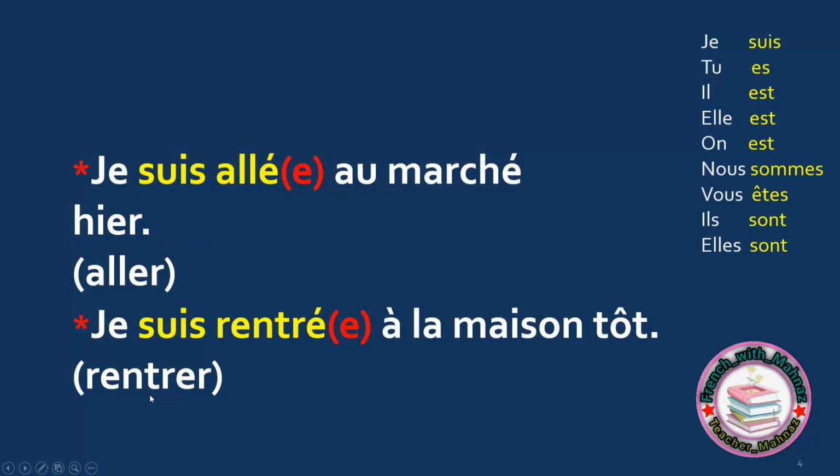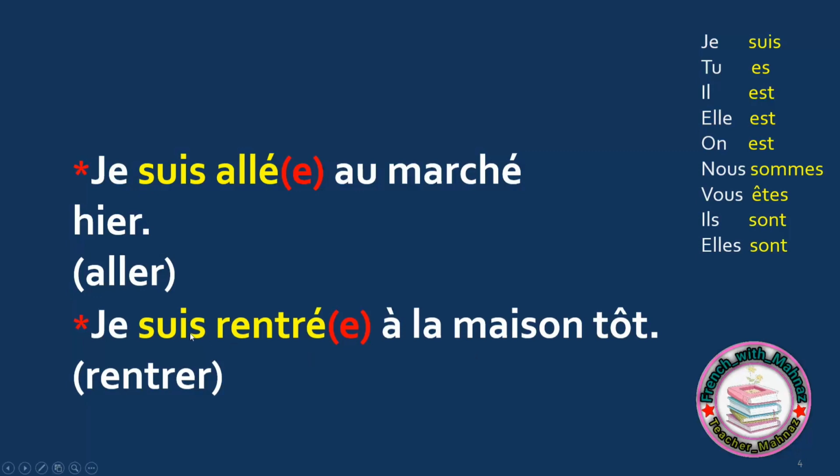Again, here I have rentrer, which means to return or go back. This is a movement verb. I use être as the helping verb. Je suis rentrée. I went back or I returned. À la maison, home, too. Je suis rentrée à la maison, too.